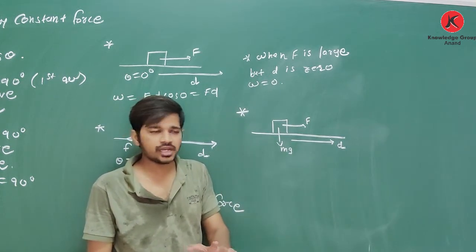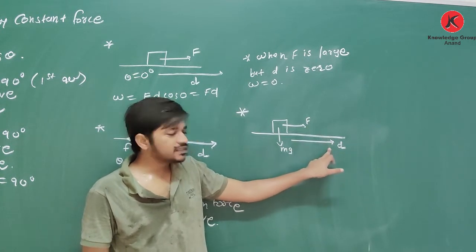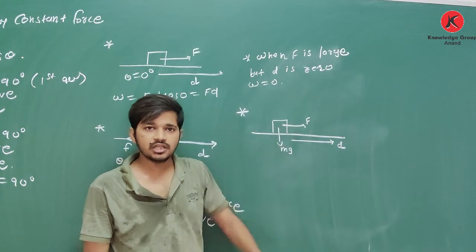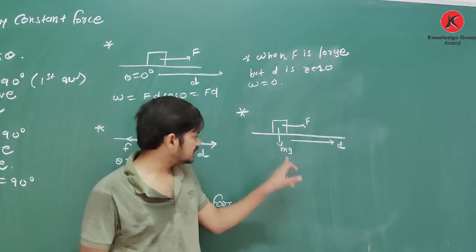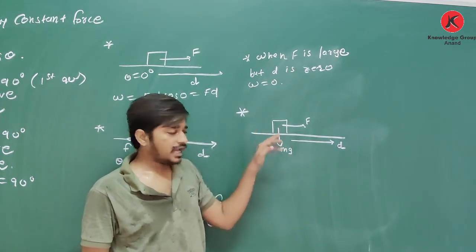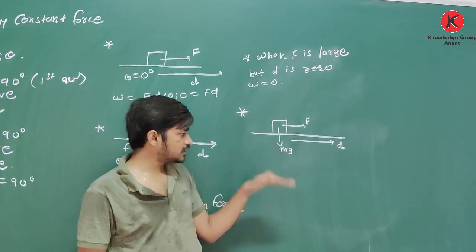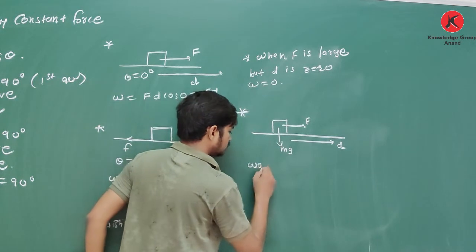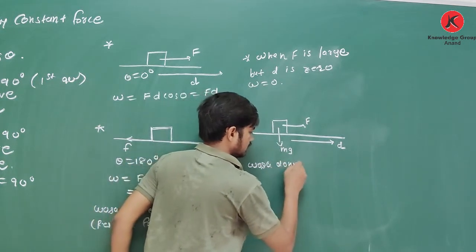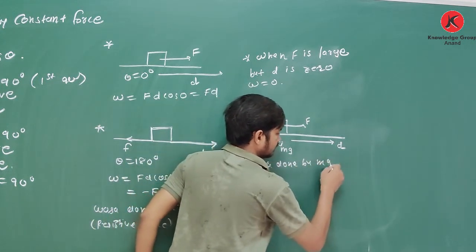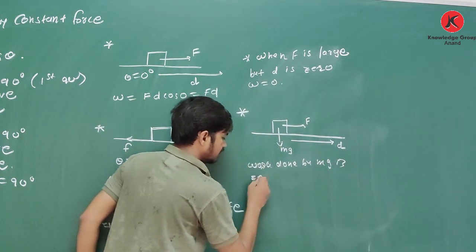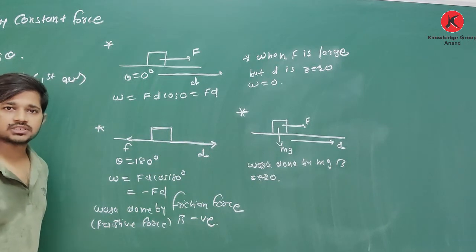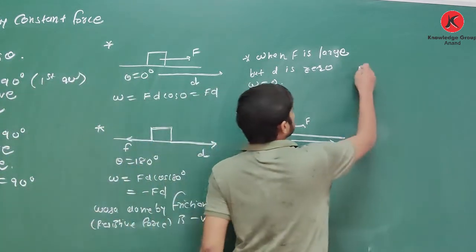You understand? Here displacement is in the direction of force, not in the direction of mg. Is there any displacement of the object in vertical direction? No. So here work done by mg is 0. Clear about this?